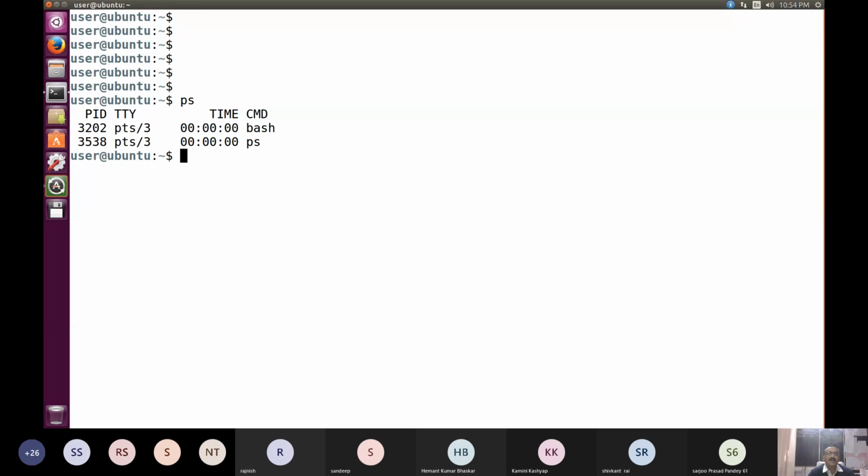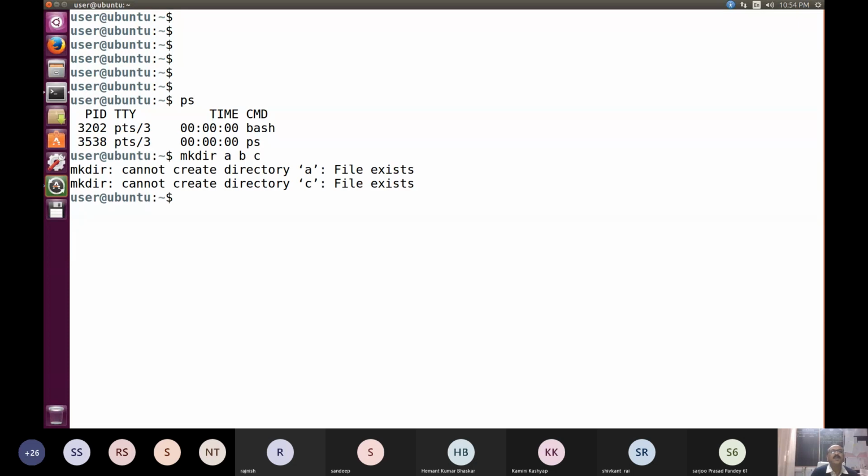So I can just show you that we can create three directories like mkdir abc. Now if I write mkdir abc, that means I wish to create three directories a, b, c, but these two are already existing, A and C. So that's why we failed to create them.